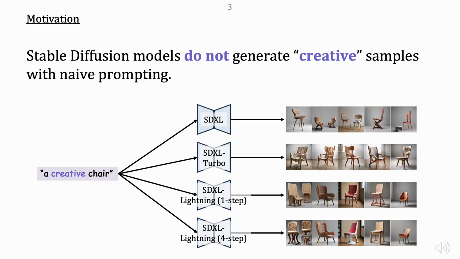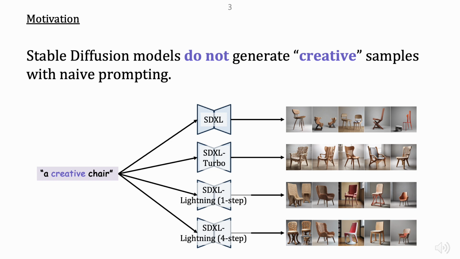In our experiments, we found that simply adding the word creative does not greatly improve the creativity of the generated image. To test this, we focused on the Stable Diffusion family, a lightweight, open source, and widely used text-to-image model which is well suited for controlled experiments.